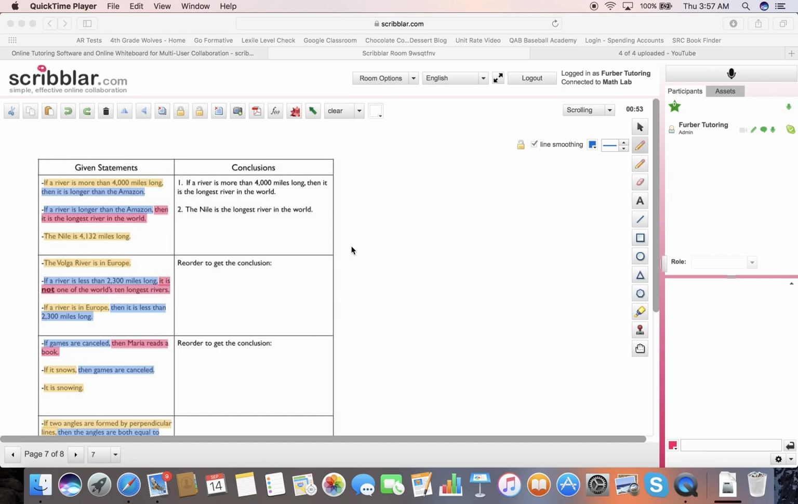Okay? And sometimes there's more than one conclusion that we can draw from the law of detachment, but we can kind of combine them into one statement. So let's give an example here.